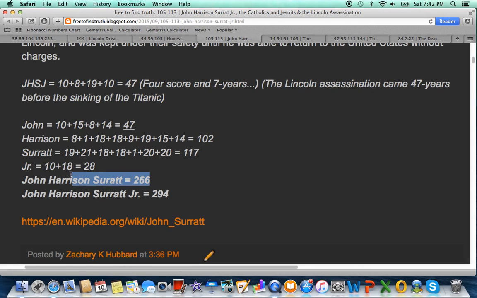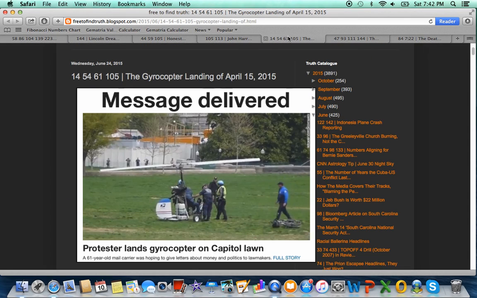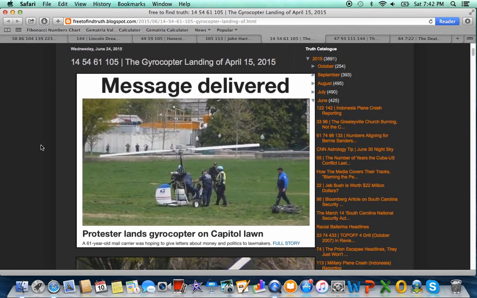John Harrison Surratt also sums to 266, which is interesting. It reminds me of how Pope Francis, the 266th Pope, met with Obama on the 266th day of the year this year, September 23rd. Remember how he took the White House lawn at 9:23 a.m. on September 23rd? In the time of Lincoln, these people operated by the numbers. In the present, they operate by the numbers, and these people will continue to operate by the numbers until they are taken out of power and fully exposed.